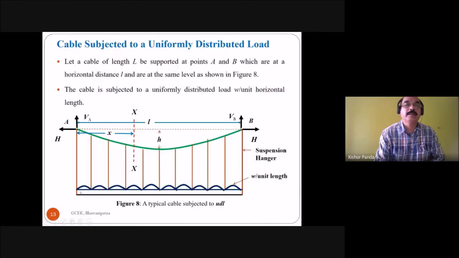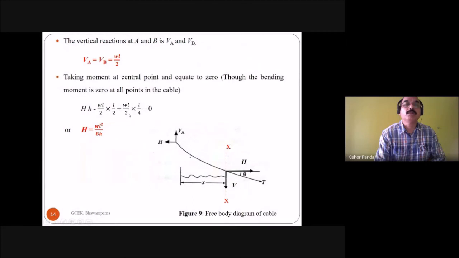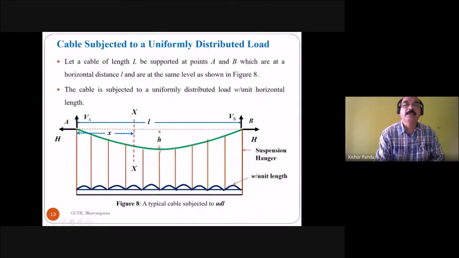And there is present the uniform distributed load for the half portion. So this is the total UDL, but you have to take the moment of this portion about this point. So what is the moment of this load? The total load for this half portion is W into L by 2, and the central distance is L by 4. So W into L by 2 into L by 4. This is the moment at the midsection.